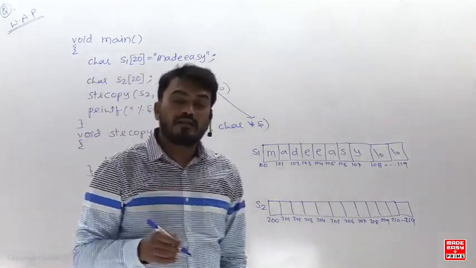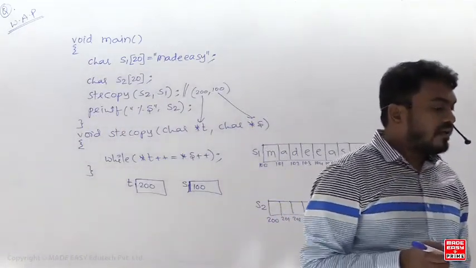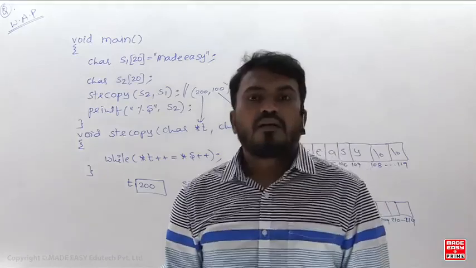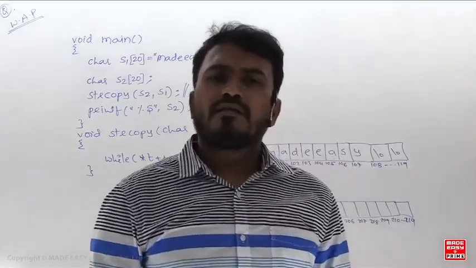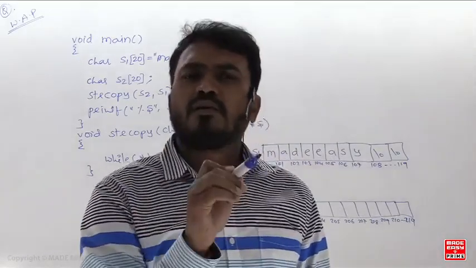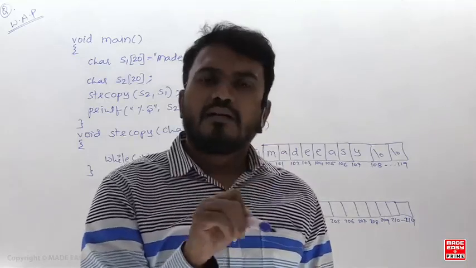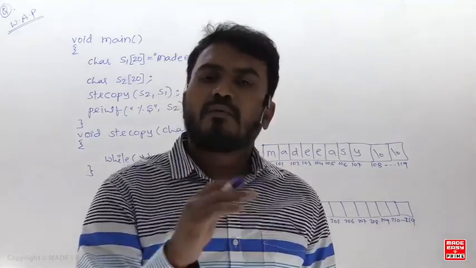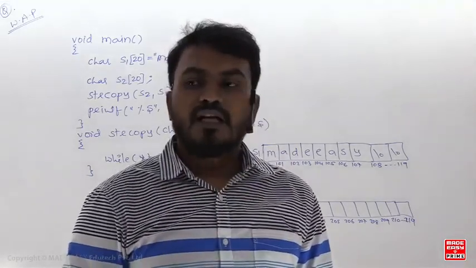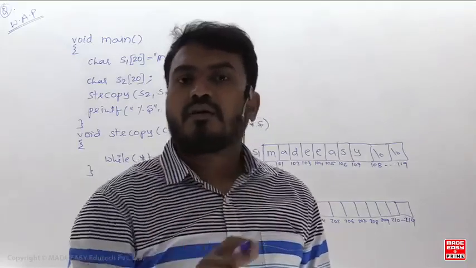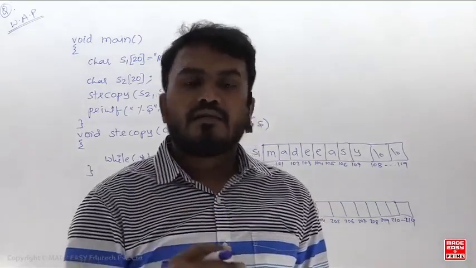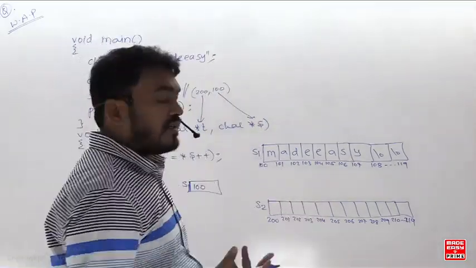What is the meaning of while semicolon? All of you already studied while semicolon. While semicolon means if the condition is true, it will rotate in the while loop. If the condition is false, you come out of the while loop. If the condition is true, it will keep on rotating the while loop. If the condition is false, you come out of the while loop. Yes or no? That's what we studied, right?